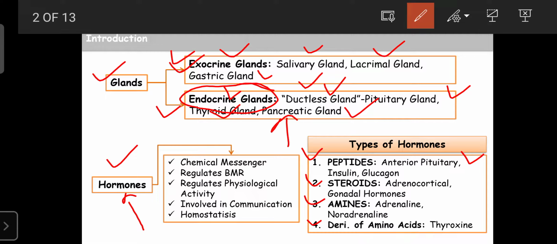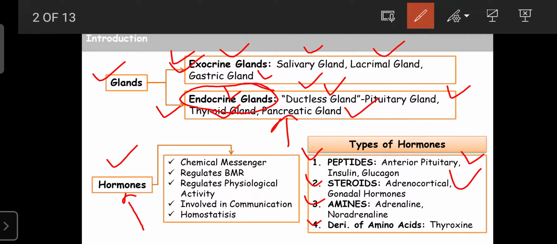Examples of steroidal hormones are the adrenocorticoids. Those hormones are secreted from the adrenal cortex, like glucocorticoids and mineralocorticoids. The main examples are cortisone and hydrocortisone. These are mainly synthesized from the adrenal cortex, and their moiety consists of derivatives of steroids, or derivatives of cholesterol. That's why they are considered steroid-type hormones.